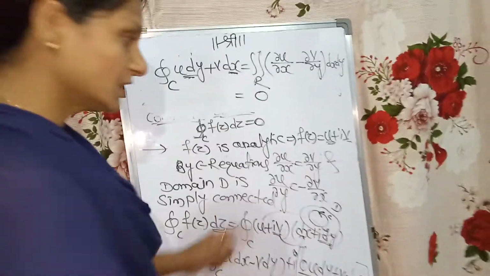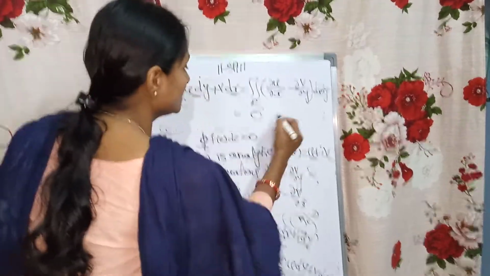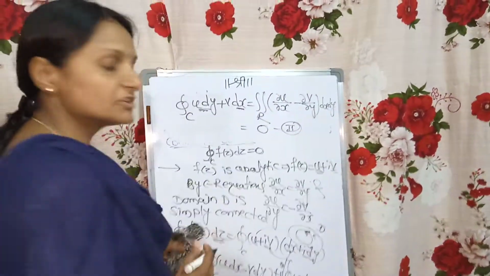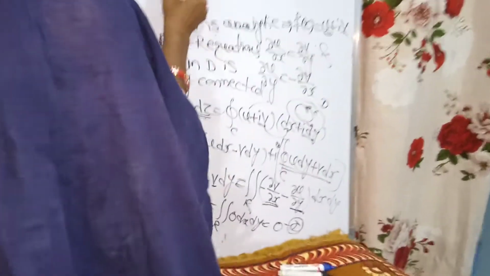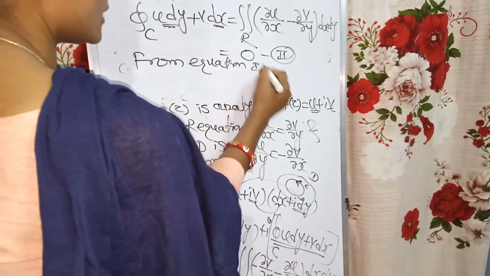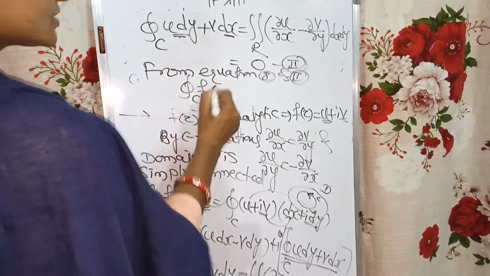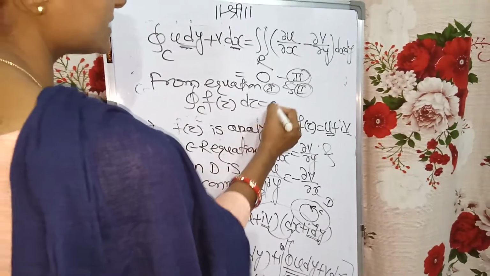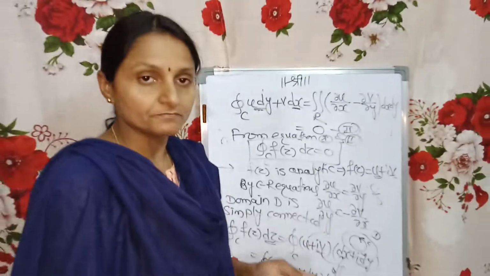So in total, if you note this equation as equation 1 and this equation as equation 2, I can write from equation 1 and 2, we will be getting the integral over closed curve C of f of z dz to be equal to 0, which is nothing but Cauchy's theorem.